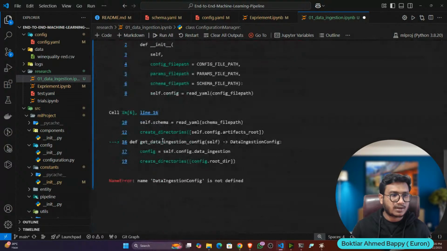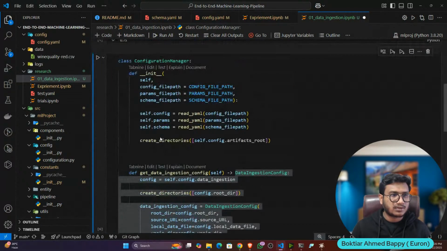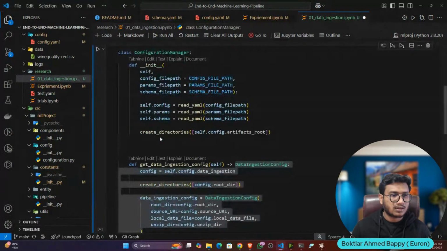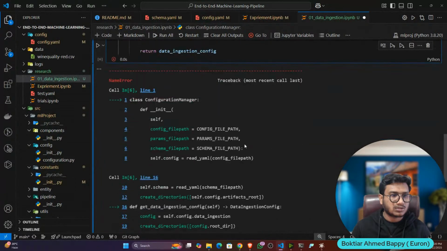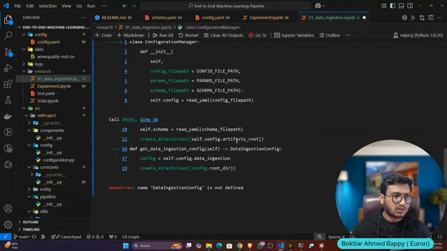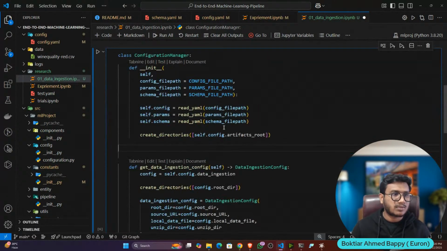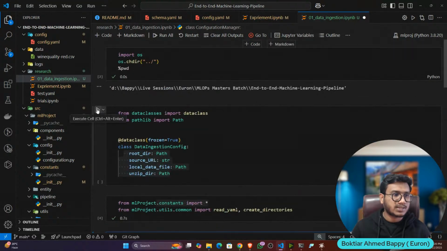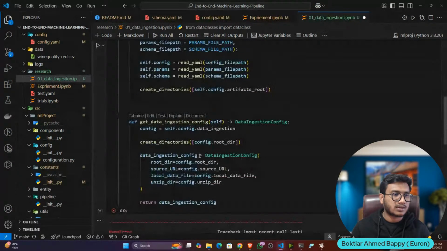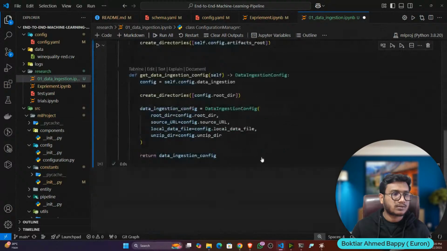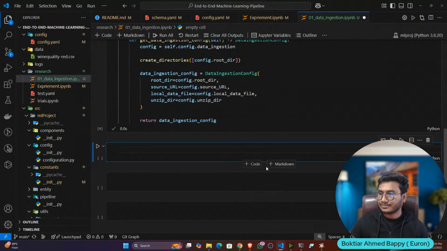Okay, it's throwing one error. Data ingestion config is not defined. Maybe I haven't executed this line. Okay, now it should work. Now it is working fine.